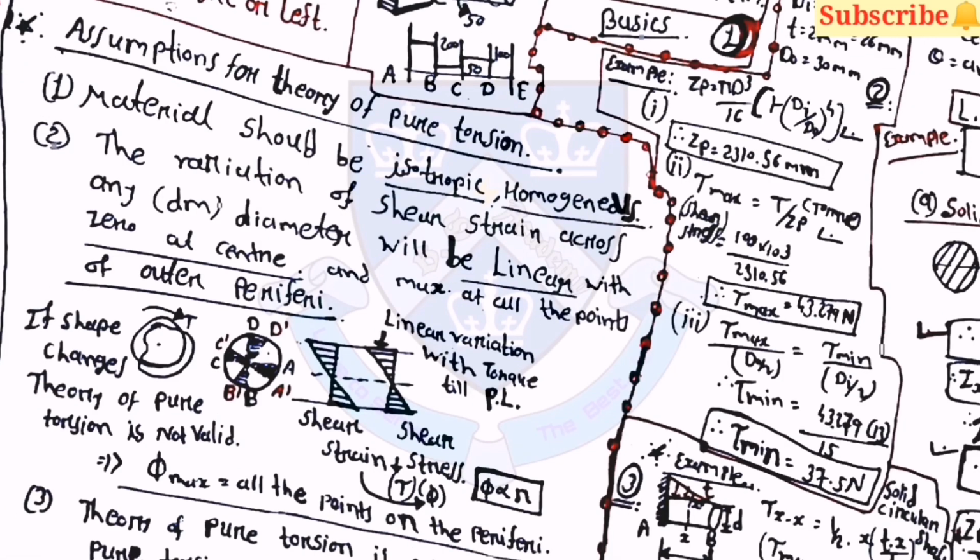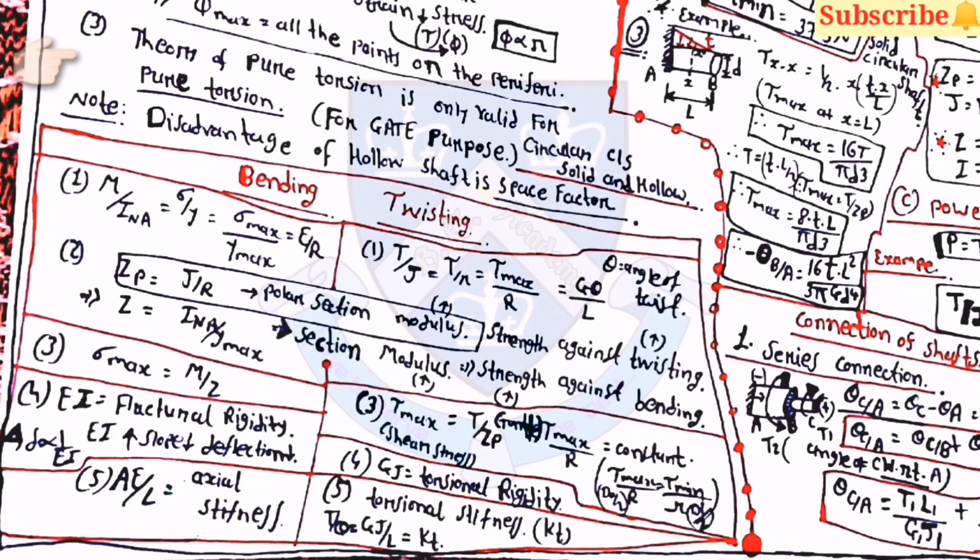Then there are some assumptions for the theory of pure torsion. First, the material should be isotropic and homogeneous. Second, the variation of the shear strain across any diameter will be linear, with 0 at the center and maximum at all the points of the outer periphery. Then phi max is equal at all the points on the periphery, and phi is proportional to r. Third, the theory of pure torsion is only valid for pure torsion.